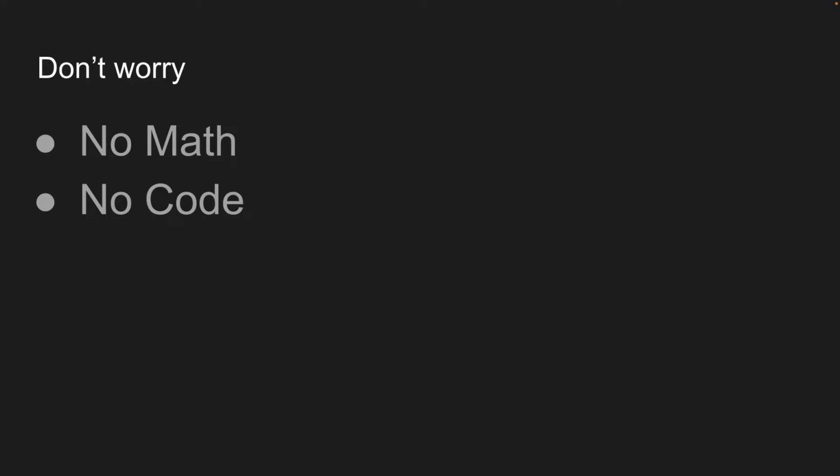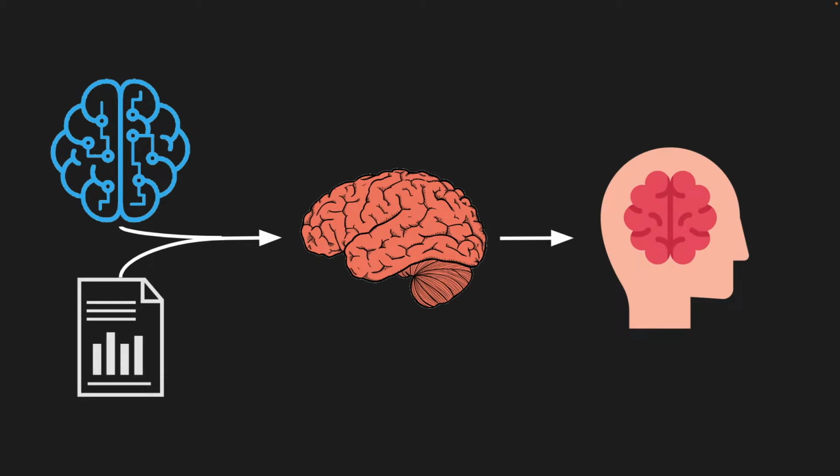So let's get started. A neural network is basically a group of neurons that passes information to each other to perform certain tasks or recognize certain things. We'll talk about neurons later on, but all you need to know right now is that a neural network is an algorithm. It's like a blueprint for your brain. To create this blueprint, it needs data, and it needs these two together to train into a model, which will be the brain in this case.